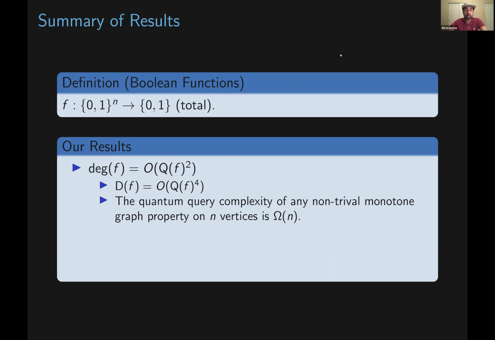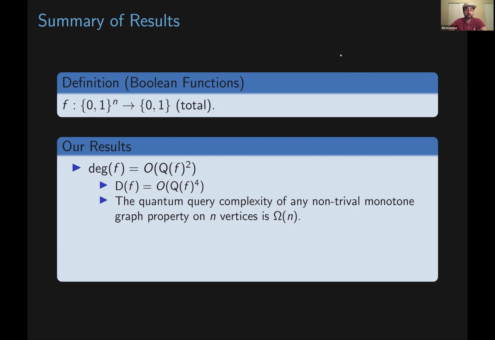So the subject of this work is going to be Boolean functions. Right, so these are functions that take in a string of, say, zeros and ones and output a 0 or a 1. It's going to be really important in this work that our functions are total. In particular, a lot of the results we prove don't really necessarily apply in the case that our functions are not total. Right? So in particular, a function is total if, for every single input, there is an output.